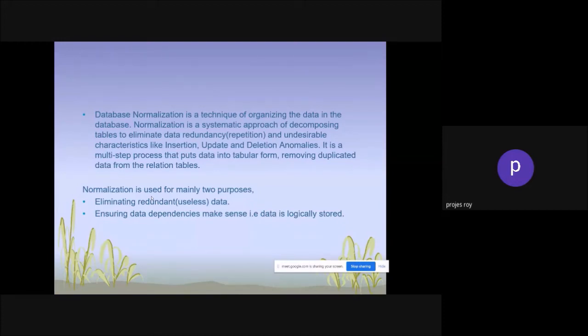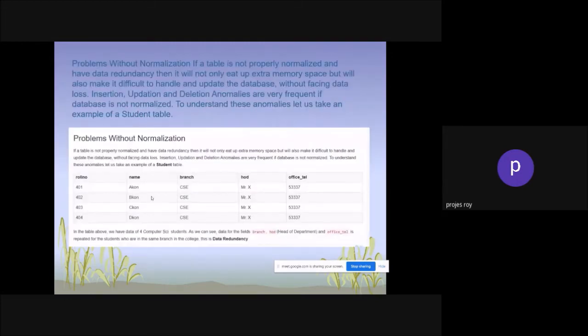That's why relational database management has become so popular. Normalization is used mainly for two purposes: eliminating redundant data and ensuring data dependency makes sense, with logical storage. So these are the concepts within the relational database management system.